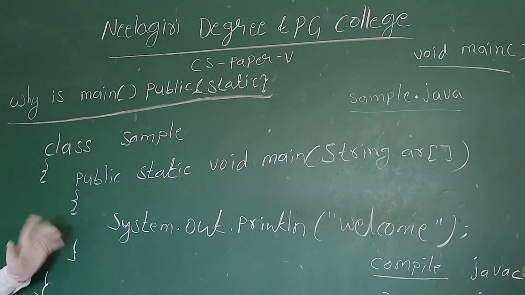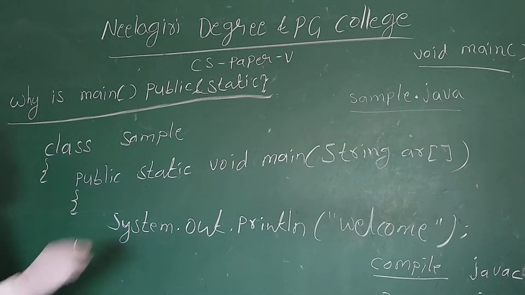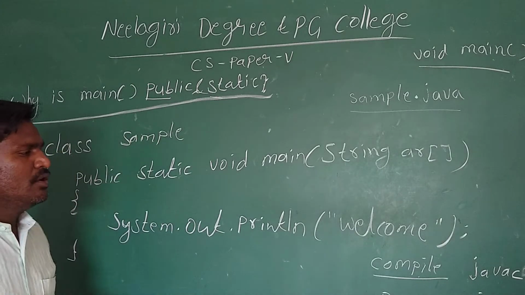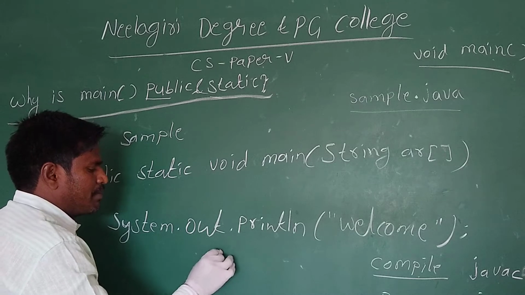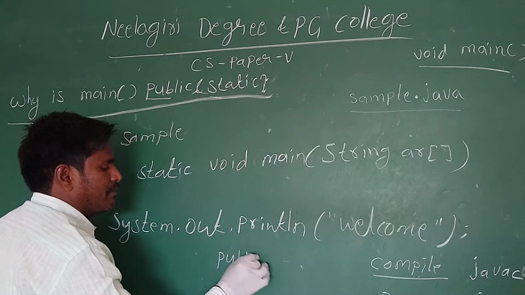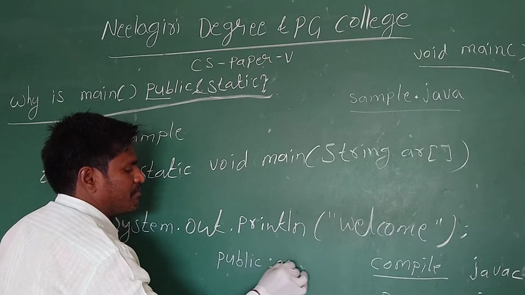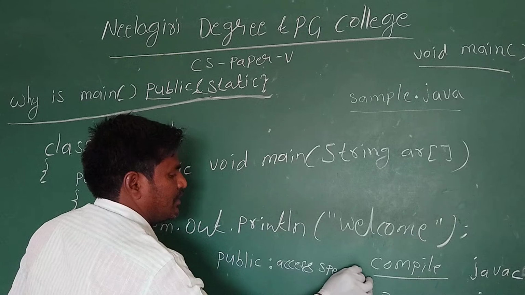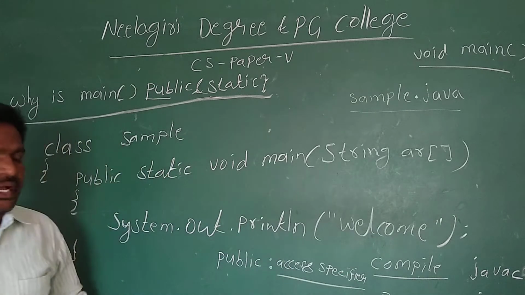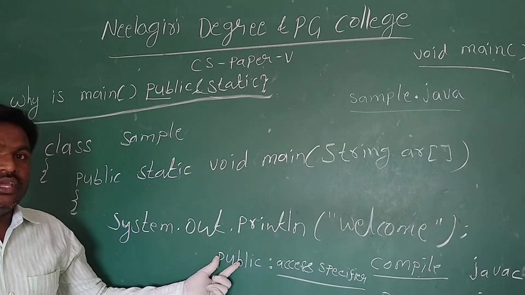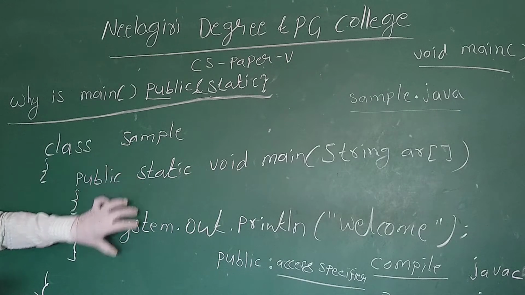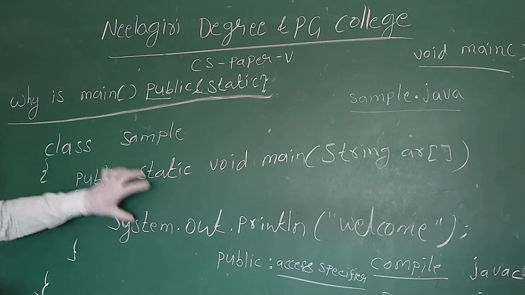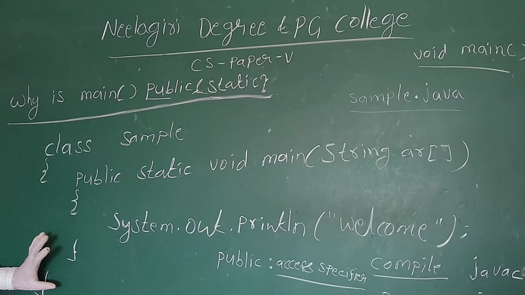Before going to that, we have to know what is public and what is static. Generally, public is an access specifier. If a method is declared inside of a class, then that method is accessible inside of that class only.